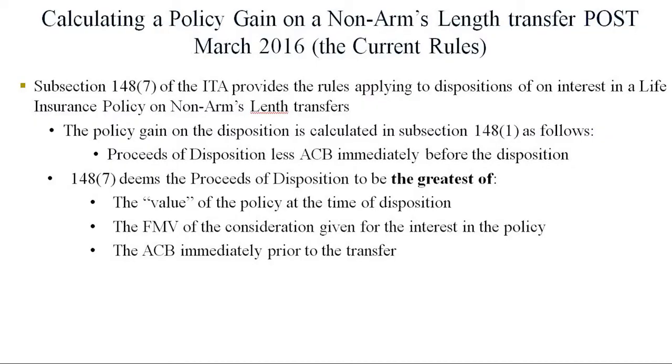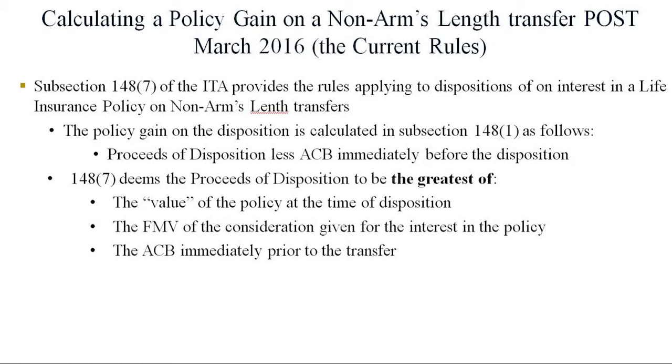Subsection 148.7 of the Income Tax Act provides the rules applying to a disposition of an interest in a life insurance policy on non-arm's length transfers. Policy gain on the disposition is calculated in 148.1 as follows: proceeds less ACB immediately before the disposition. No change there, but the big change comes in how we define our proceeds.